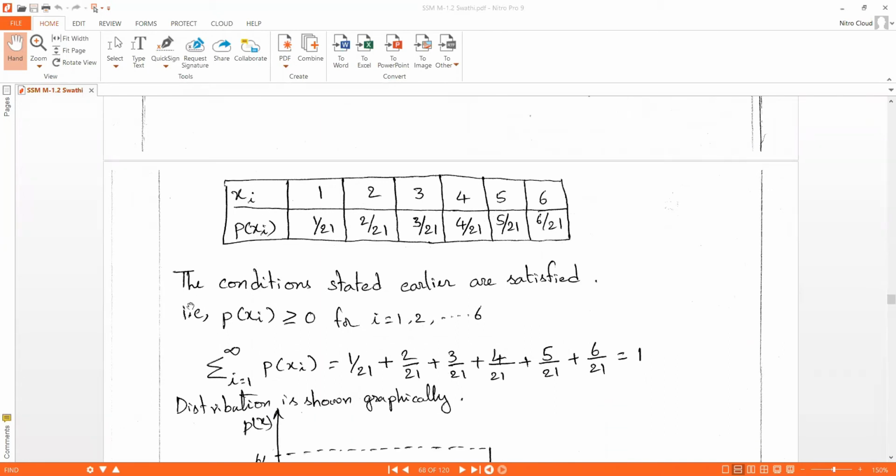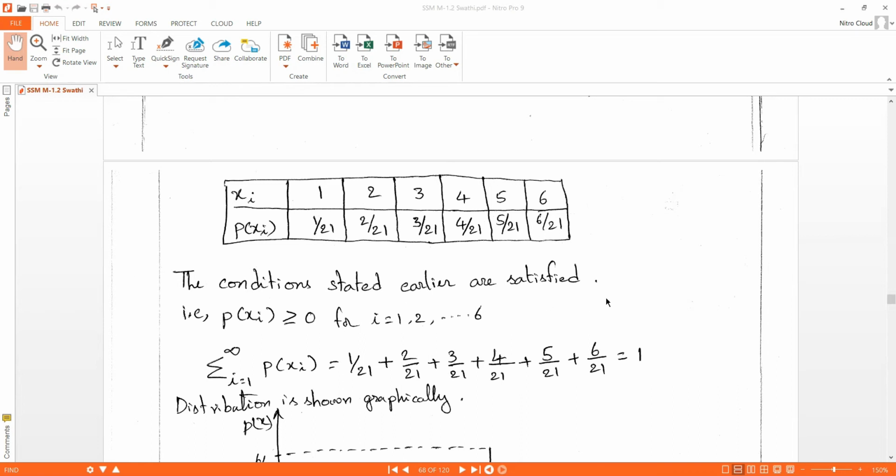Xi is 1, p of xi is 1 by 21. Xi is 2, p of xi is 2 by 21. Xi is 3, p of xi is 3 by 21. Xi is 4, p of xi is 4 by 21. Xi is 5, p of xi is 5 by 21. Xi is 6, p of xi is 6 by 21.